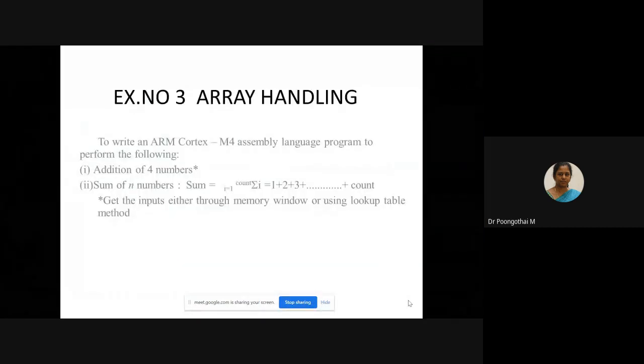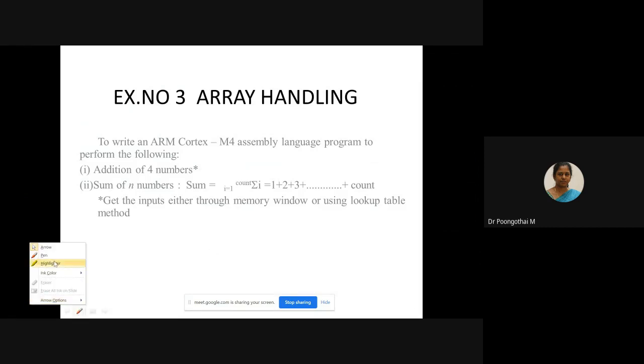So your next experiment is array handling. Here we are going to perform two programs: addition of 4 numbers and sum of n numbers. Here we are going to access all the data through the memory window and lookup table. The condition is that you have to get your inputs and store your outputs in the memory window, and also get the inputs through the lookup table method.